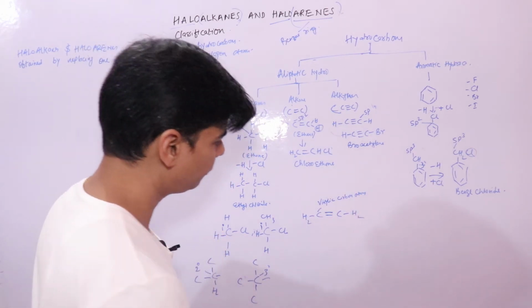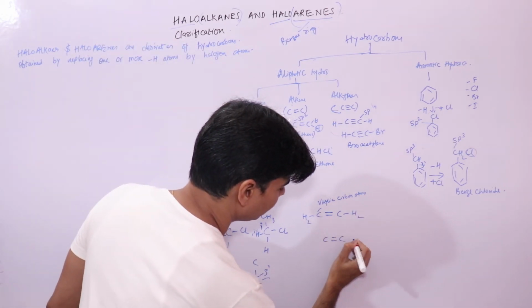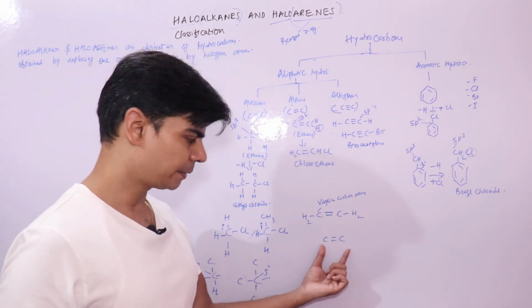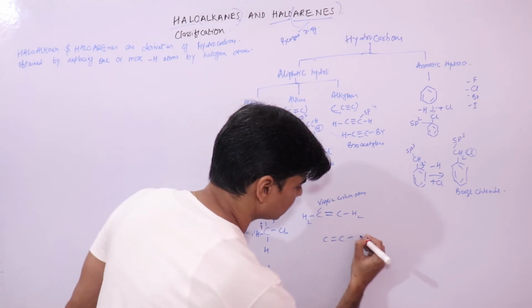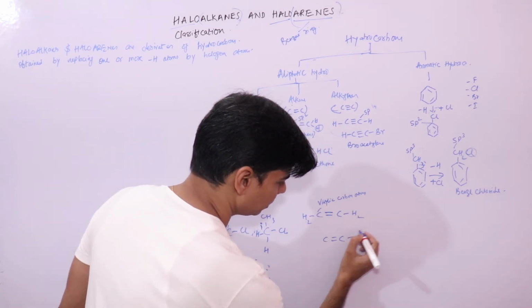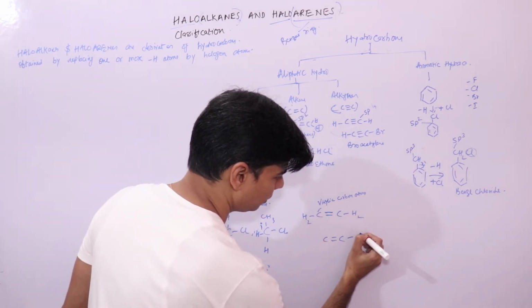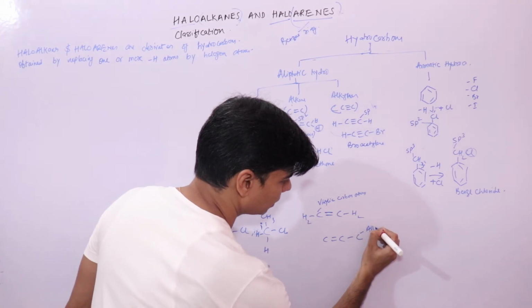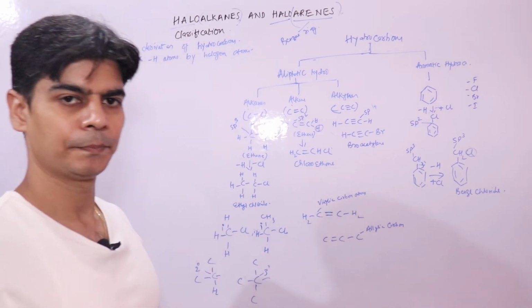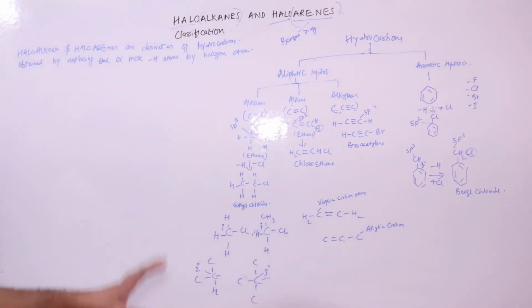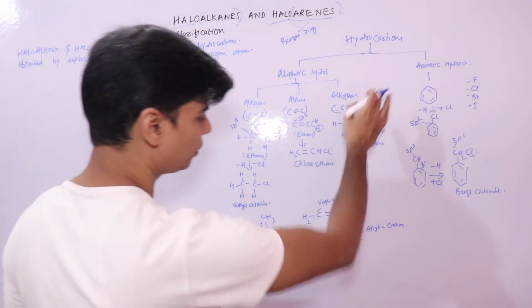Similarly, if I take this compound, any carbon atom adjacent to a doubly bonded carbon atom, like this carbon atom, is called your allylic carbon atom.